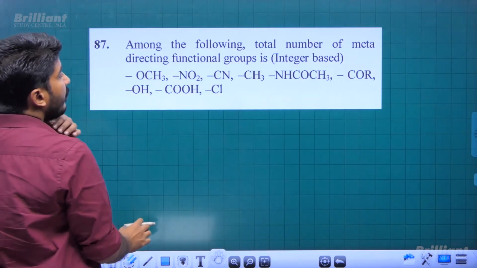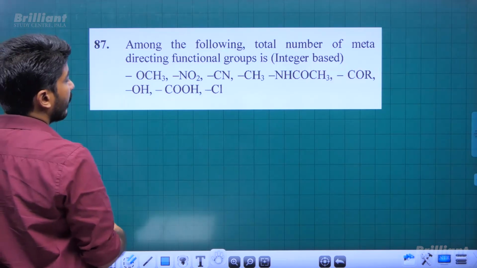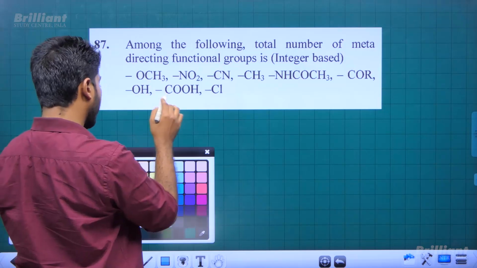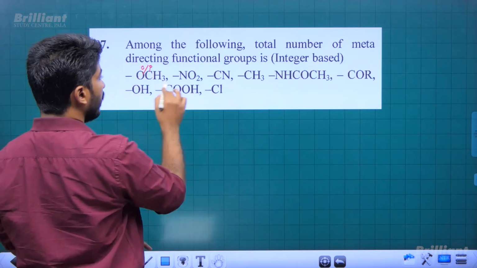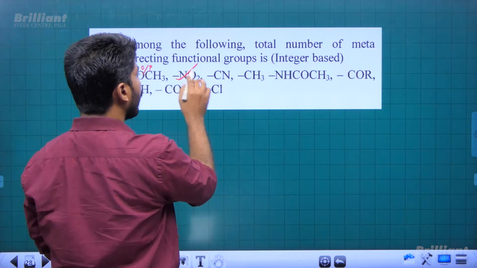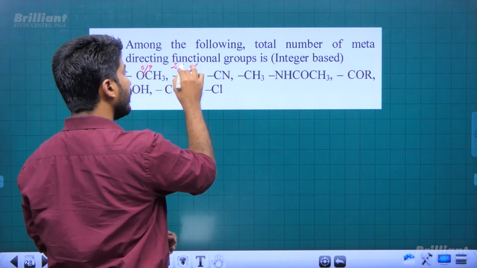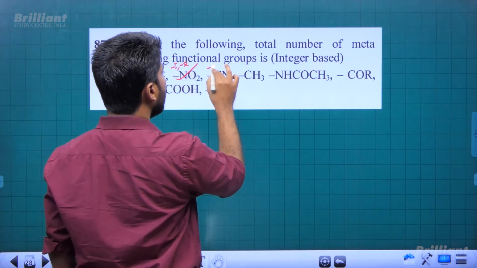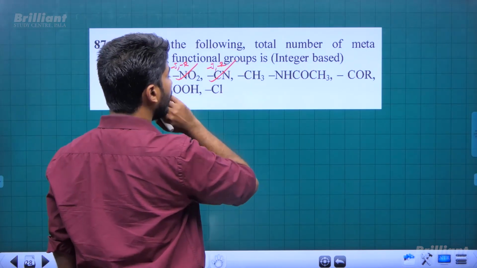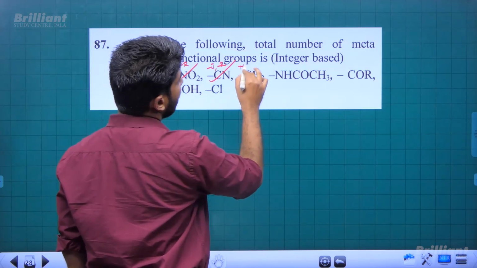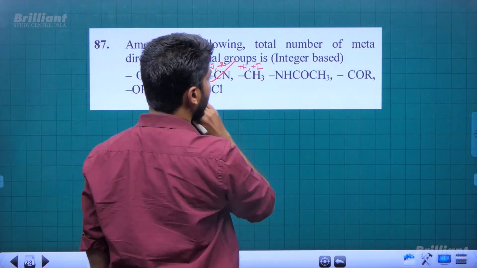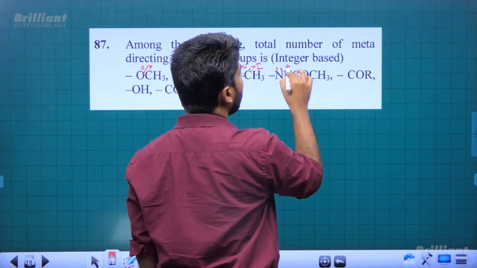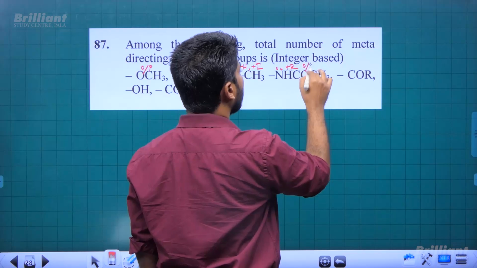Among the following, total number of meta-directing functional groups is. Okay, meta-directing functional groups. First one, it is ortho-para-directing. Second one is a meta-directing. Nitro group, minus I minus R group, no plus R effect. Minus I minus R group, no plus R effect. This is also minus I minus R group, so it is also meta-directing group. This has plus hyperconjugation and plus I effect, so it is ortho-para-directing. NHCOCH3, we have lone pair on nitrogen, which acts as plus R group, so it is ortho-para-directing.